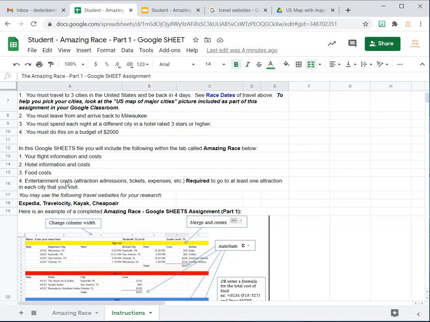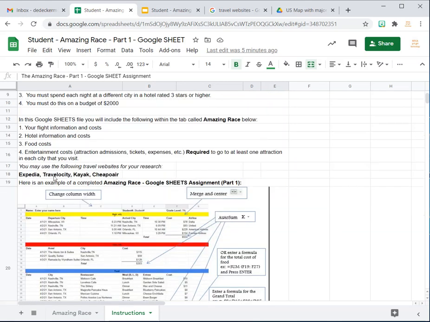You just had a review on the basic formatting within Google Sheets. So hopefully a lot of these functions won't be too new to you, but may be challenging. But I think with the instructions in this video, it'll hopefully help you in doing this assignment. You may use the following travel websites for your research, like Expedia, Travelocity, Kayak, or Cheapo Air, whichever one you prefer to get your flights, your hotels, and places to go.